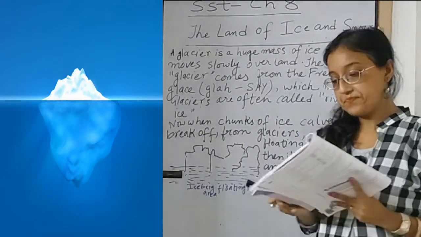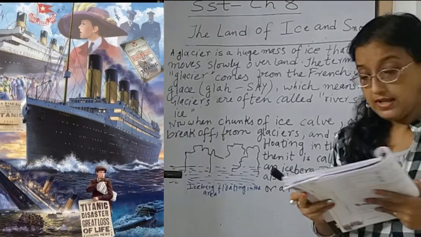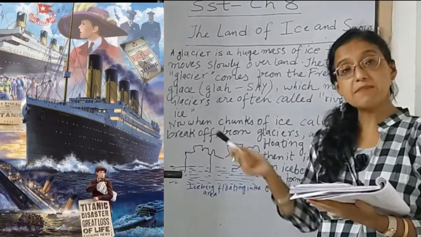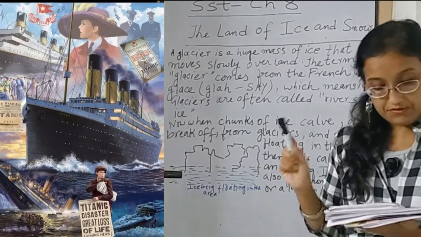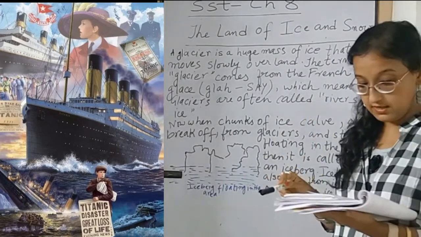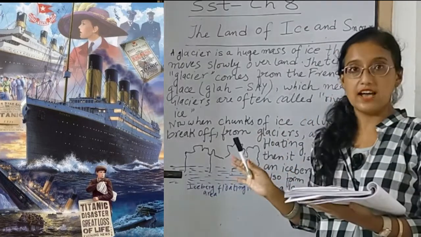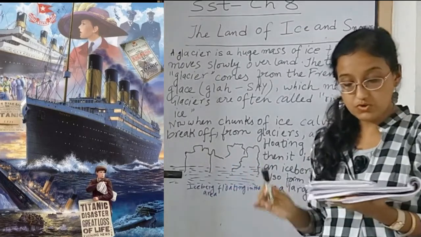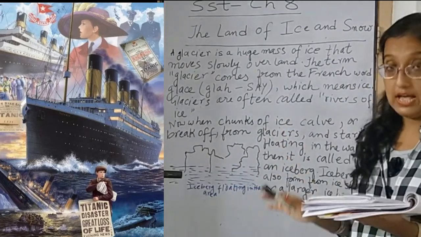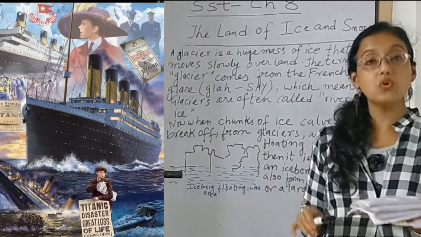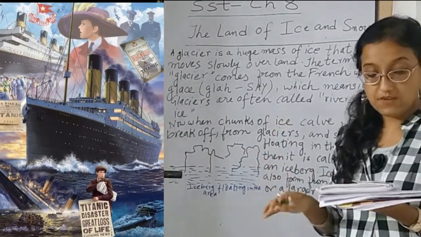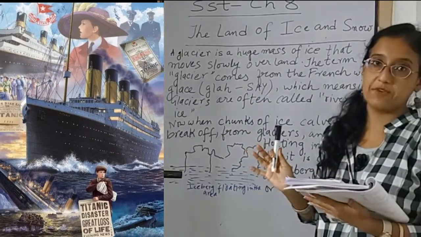Now, do you know about the famous Titanic shipwreck? The sole reason for this disaster was a gigantic iceberg. Due to excessive fog, the crew couldn't trace the iceberg and so it collided, causing this major shipwreck.